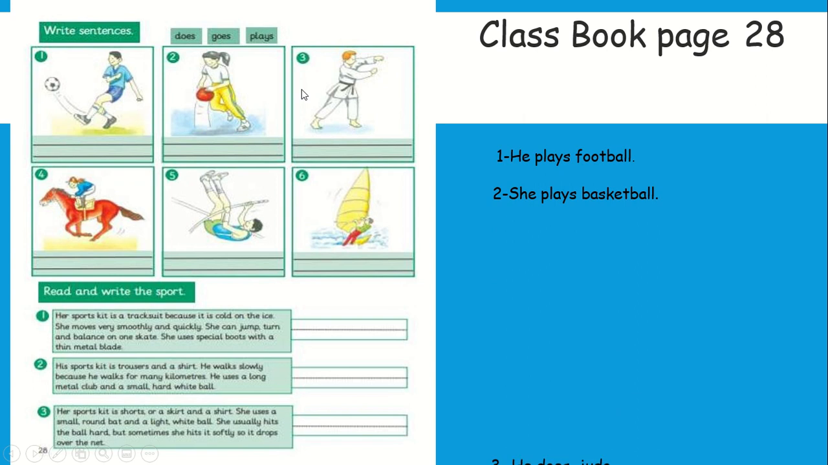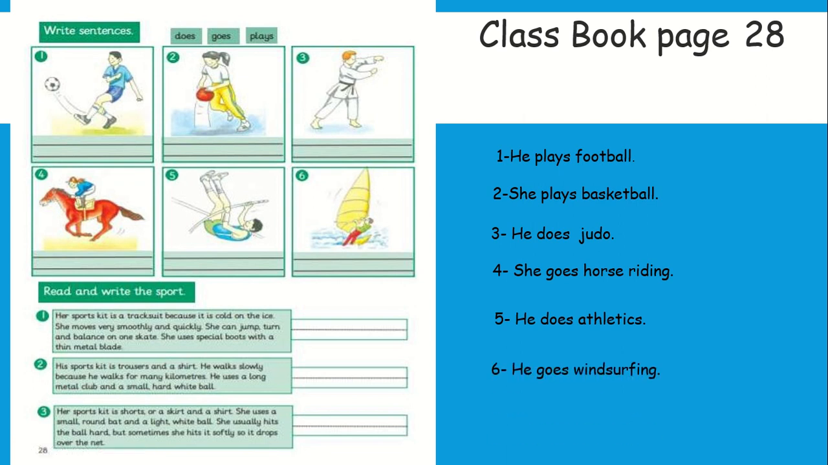He does judo. Well done. Here we have -ing, teacher, horse riding. So she goes horse riding. Well done. Here, he does athletics. Excellent. Here we have -ing. Yes. Excellent. He goes windsurfing. Well done. Now, read and write the sport.